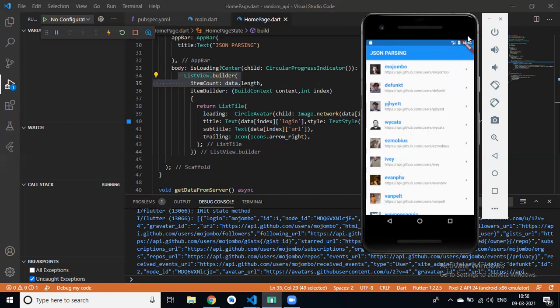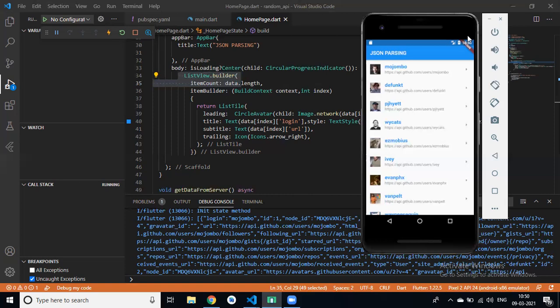Where we can use this list view dot builder in Instagram? Friends list. Followers list. Displaying a feed is also a list view builder. Displaying a story is also a list view builder. Everything is list view dot builder. If you want to display a list of data, then simply use list view dot builder.